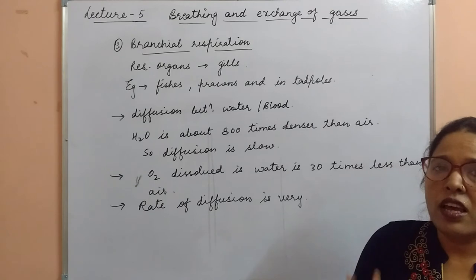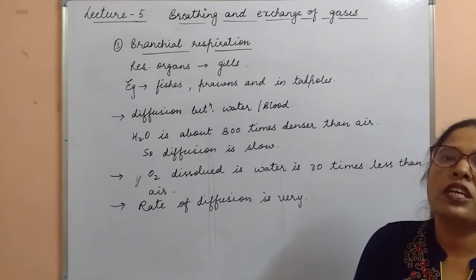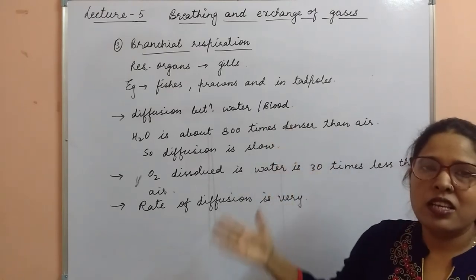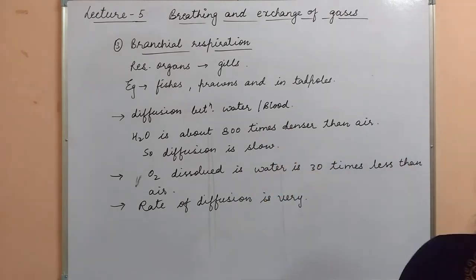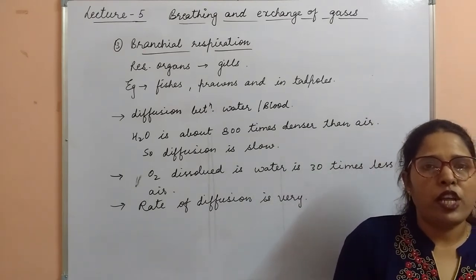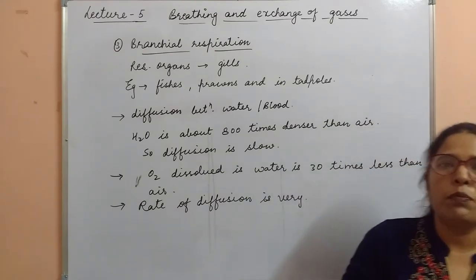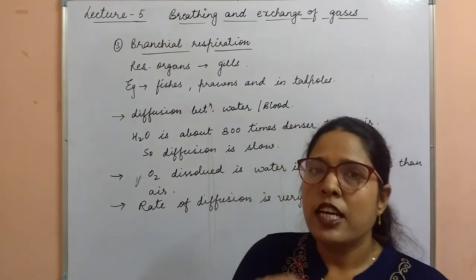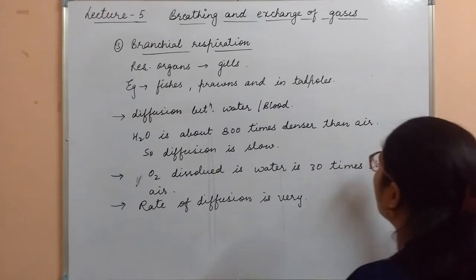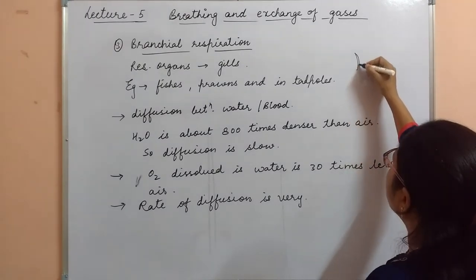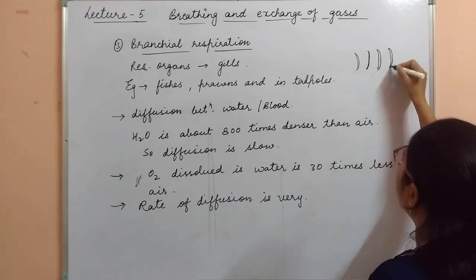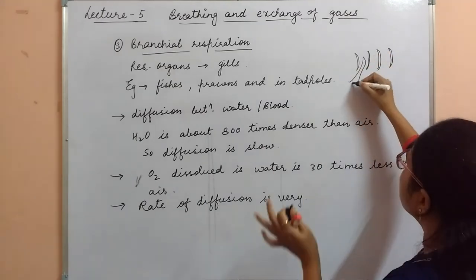That's why there are many adaptations present in the body of aquatic organisms to minimize these hassles. Clear? Basically two adaptations are there. The first one is the continuous flow of water. These are the gill lamellae, and these are the blood vessels.